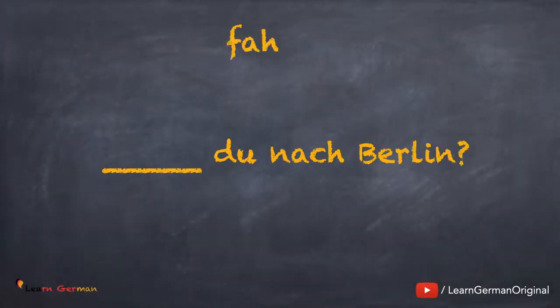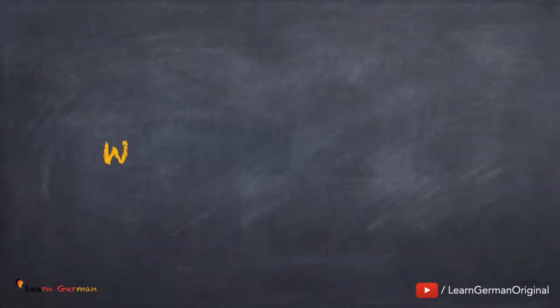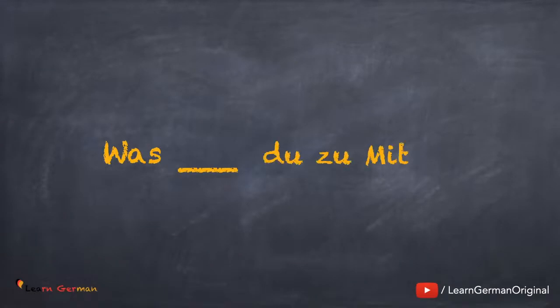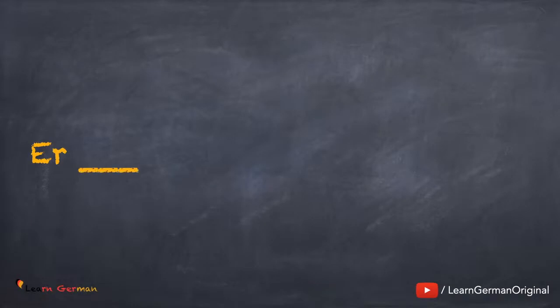Let's look at the first sentence. Your answer should be: Fährst du nach Berlin? And now the second one. Was isst du zu Mittag? And third one.